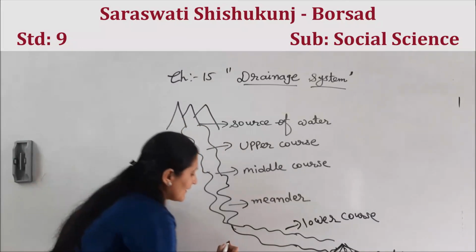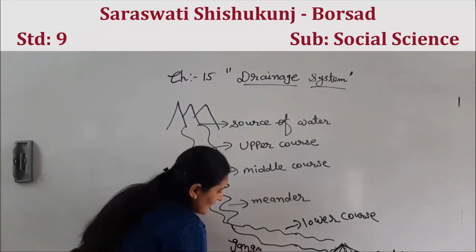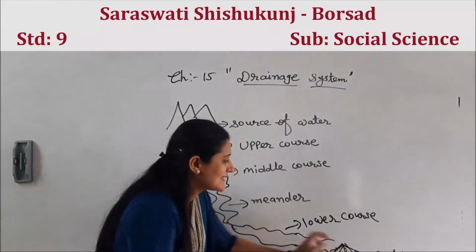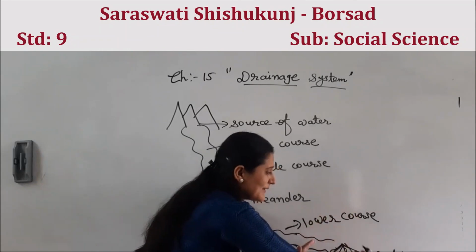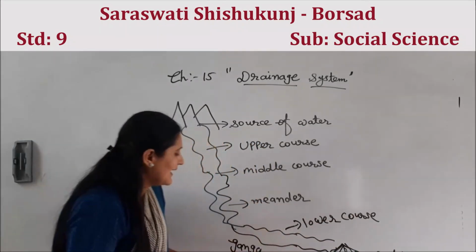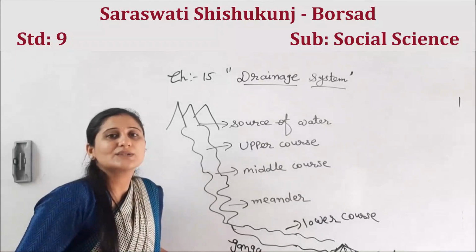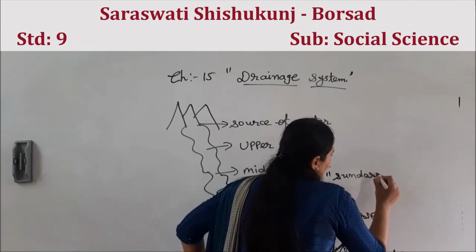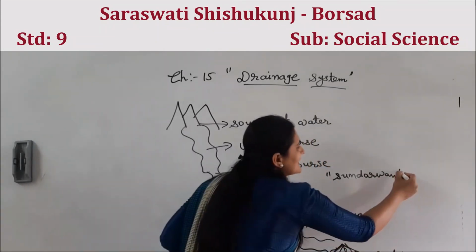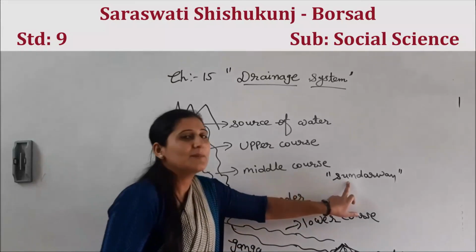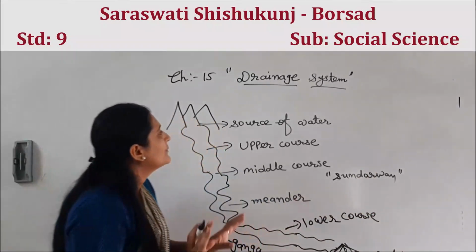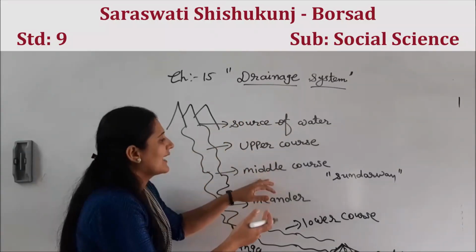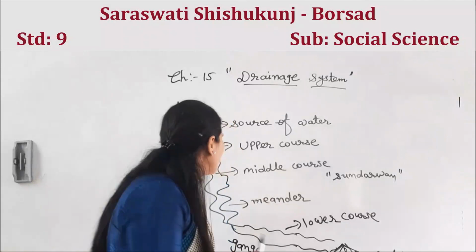One example, Ganga river has a very nice delta called Sundarban, right? Because in Sundarban there are Sundri trees. So that's why the name is given Sundarban. I hope you have understood the river system, source of water, upper course and middle course. After this, let me continue.